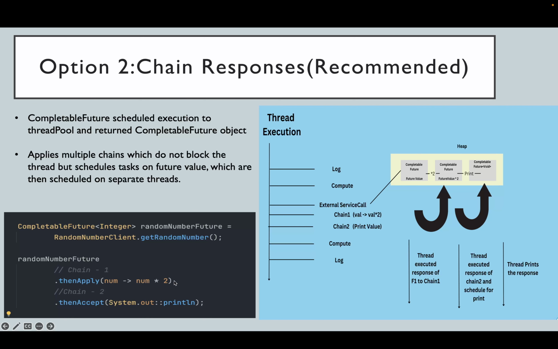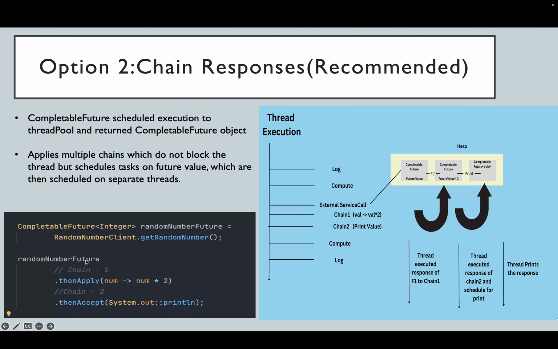thenAccept is like thenApply, which returns the value. Whenever we want to do a computation on top of the value of a CompletableFuture, we do thenApply. But when we just want to perform some operation, and we don't want a manipulated value of the CompletableFuture, then we do thenAccept. So thenAccept is like, whenever the CompletableFuture gets the value, you just print that value. So it will return 35 first, and after 35 is multiplied by 2, then it prints 70.